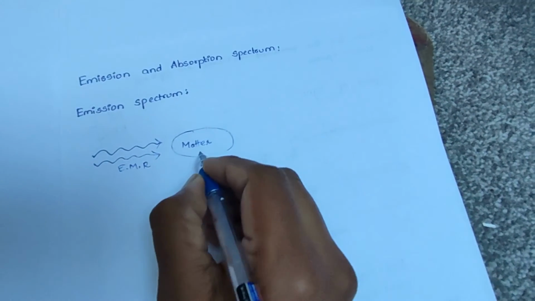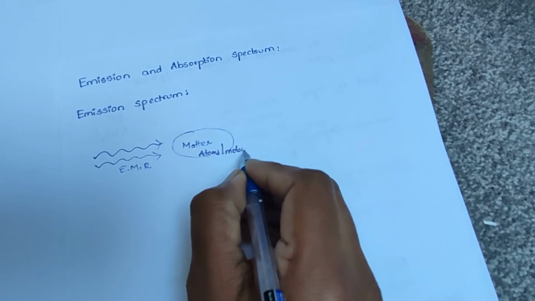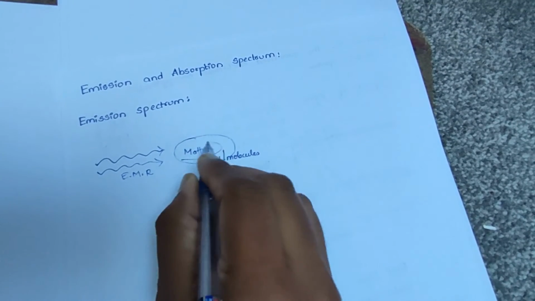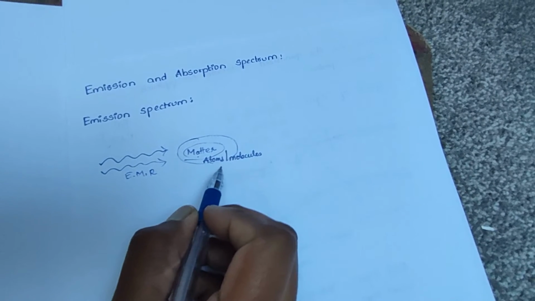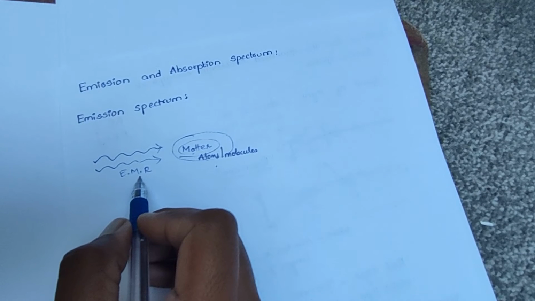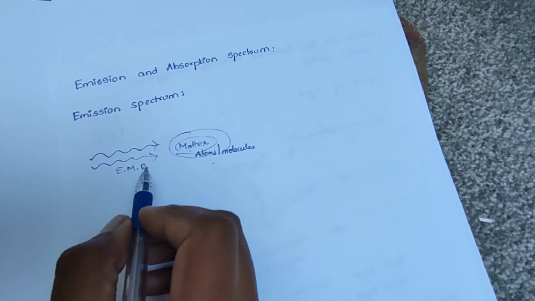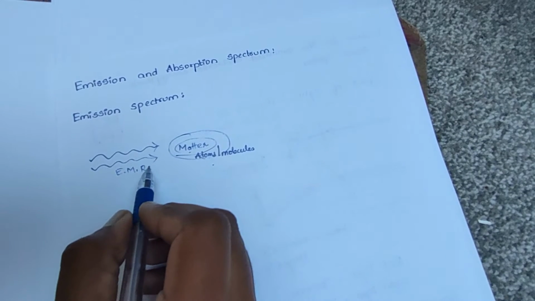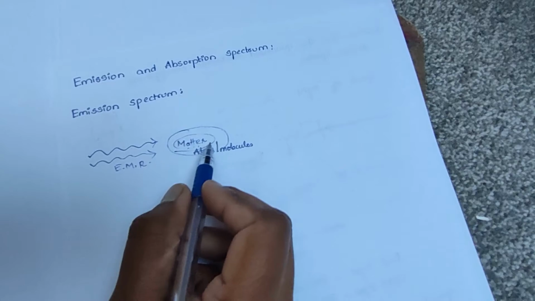So here atoms or molecules present in this matter absorb electromagnetic radiations. Here we discussed that electromagnetic radiations will have quantized energy packets, and this energy gets absorbed when they interact with matter.